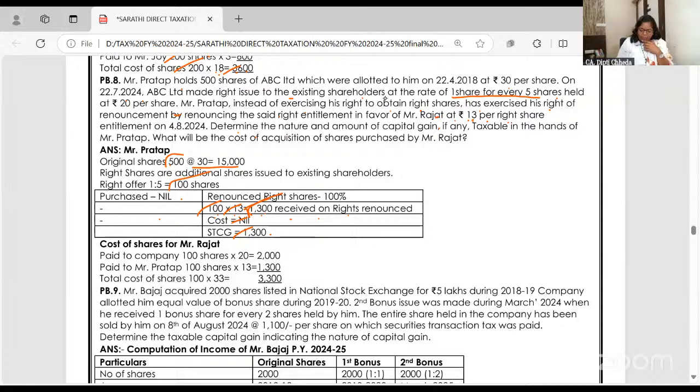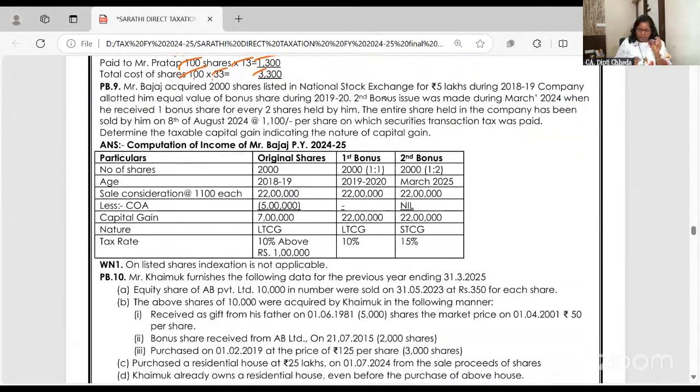So for Pratap, what will be the income? 1300. Short-term capital gain, cost will be nil. For Rajat, he purchased the 100 shares. The company gave it at 20, so to the company he gave 20. And to Pratap, from whom he got the right renouncement, 30. So Rajat will get the 100 shares at 33, 3,300. Clear to all of you?